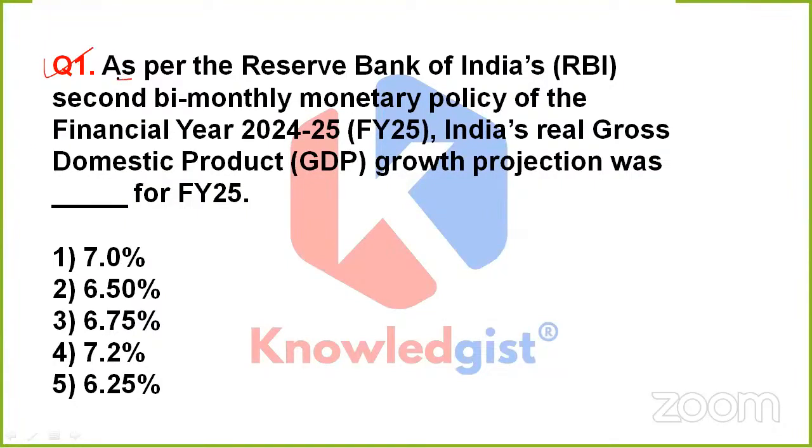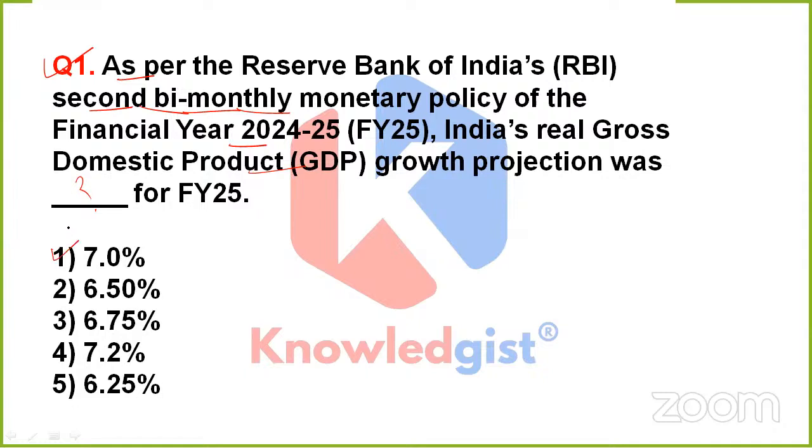What is it asking? As per the Reserve Bank of India's second bi-monthly monetary policy of the financial year 2024-25, India's real gross domestic product GDP growth projection was dash for financial year 25. So the question is simply asking: if you go through RBI's bi-monthly monetary policy report, what will you get to know? What is the GDP growth projection provided in that report for FY25?